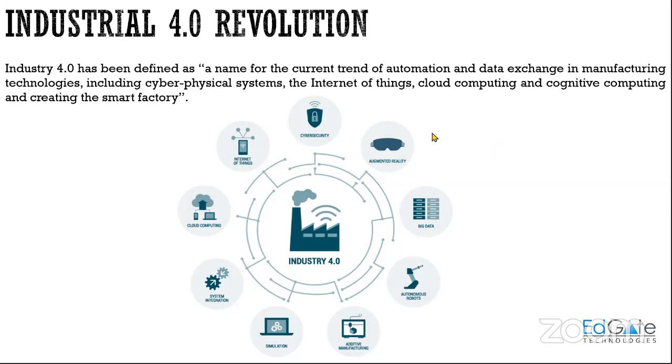So all these are coming into the picture, your augmented reality. Then you have cyber security. Since the internet is revolutionizing, security is also a necessity nowadays. And cloud computing, big data. So these are the basic examples for the industry 4.0 revolution. These are the things which are given importance in this revolution.